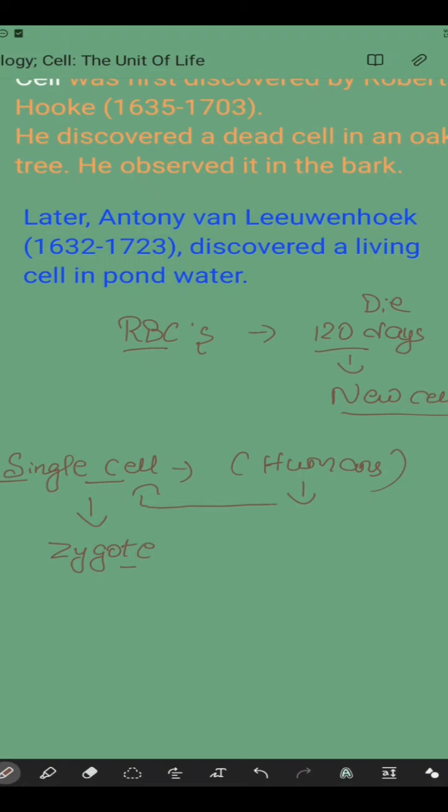Some may not start with a zygote, but most organisms, including humans, start life as a single cell called the zygote. You have to remember this word zygote. The single cell first present in the human body when it starts building in the womb of the mother is the zygote. From there our life starts.